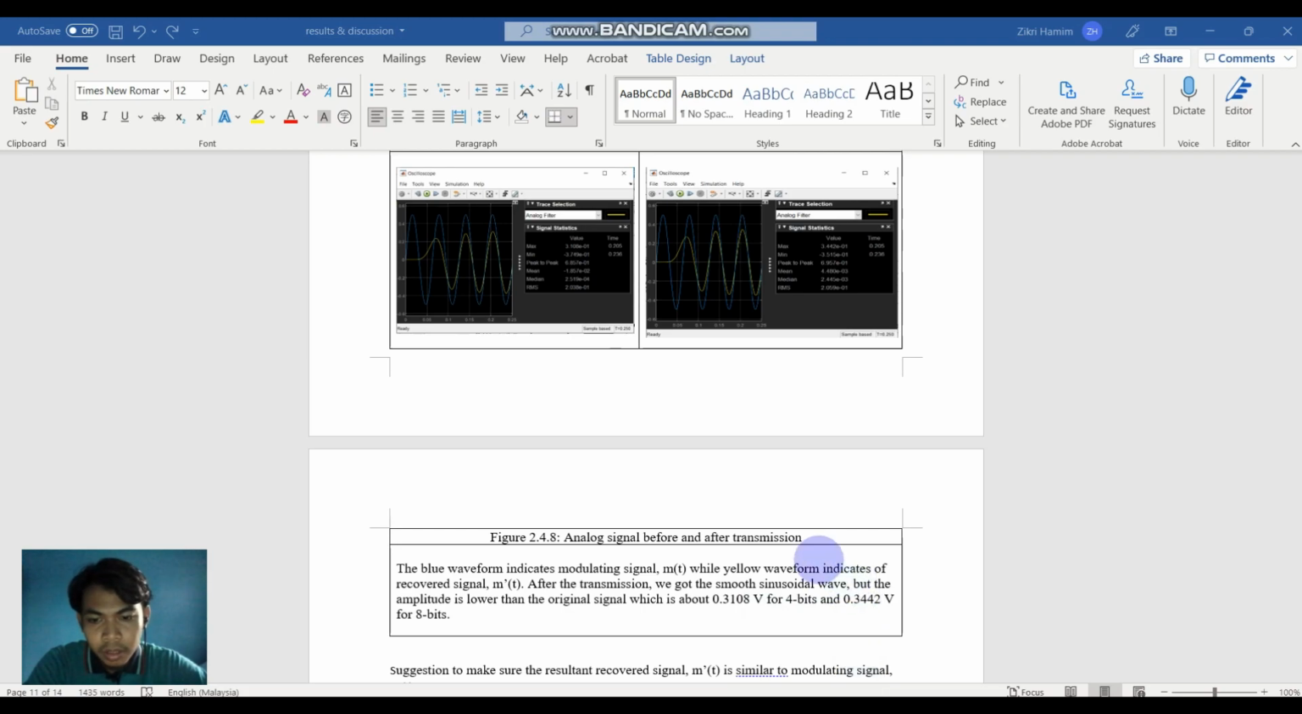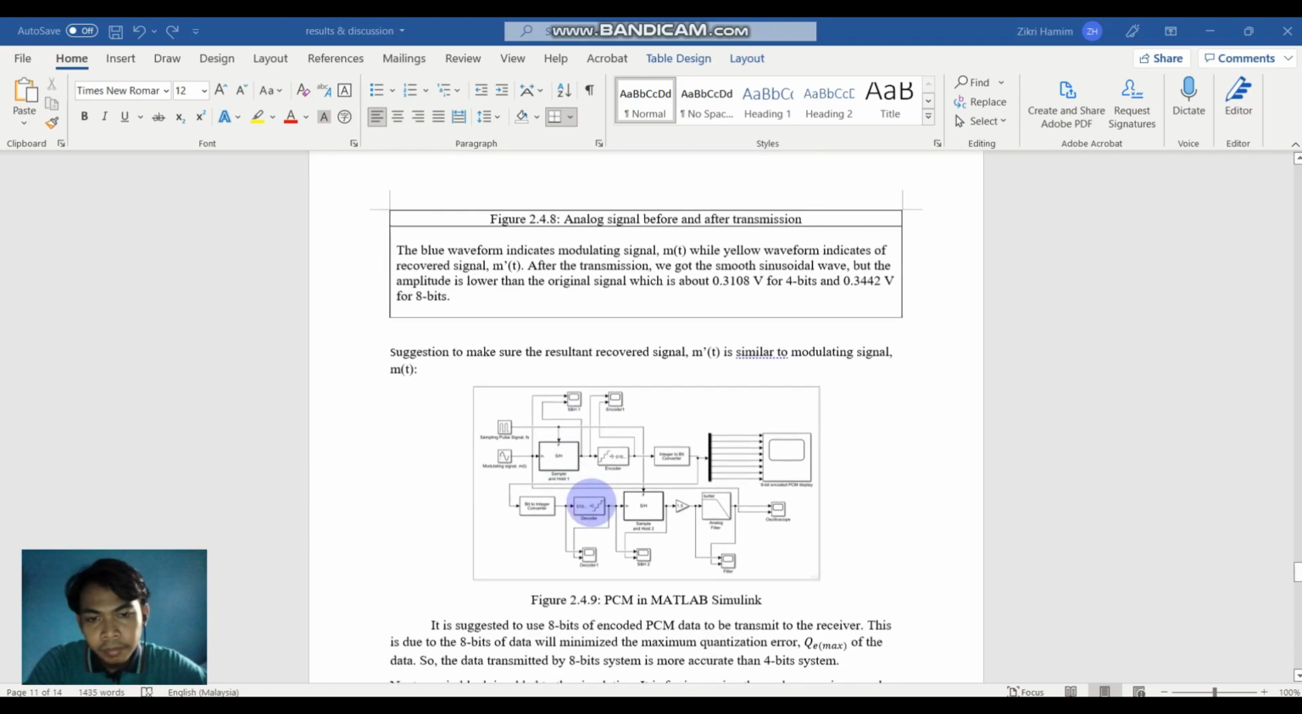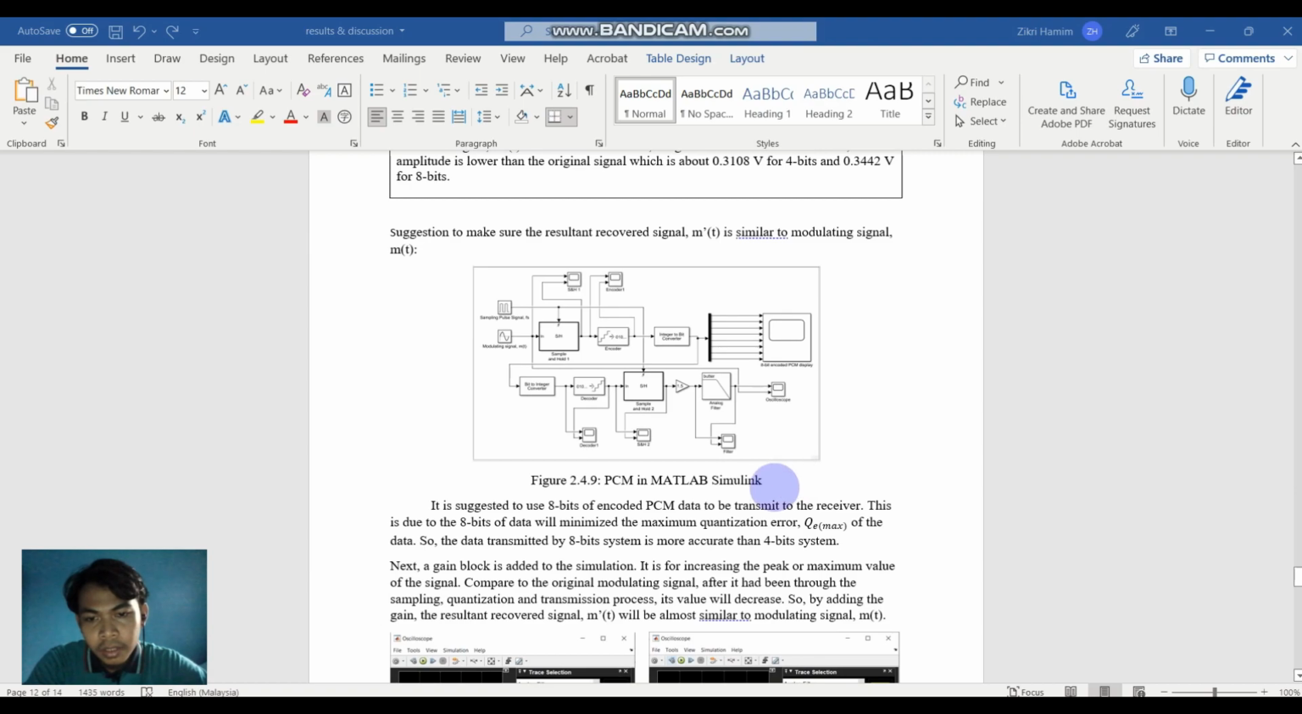The suggestion to make sure the resultant recovered signal is similar to the original signal is to use the 8-bit encoded PCM data to transmit to the receiver. This is because the 8-bit data will minimize the maximum quantization error of the data. So we can say that the 8-bit system is more accurate than the 4-bit system.